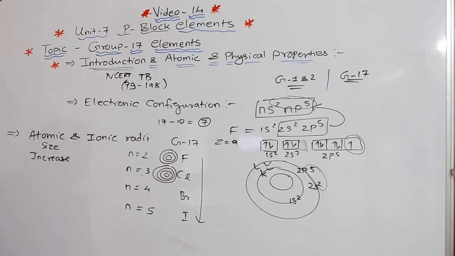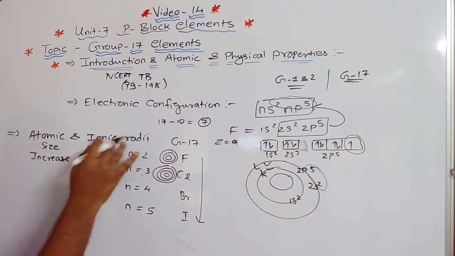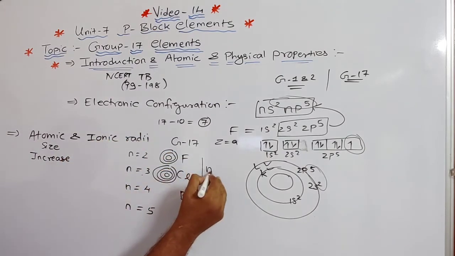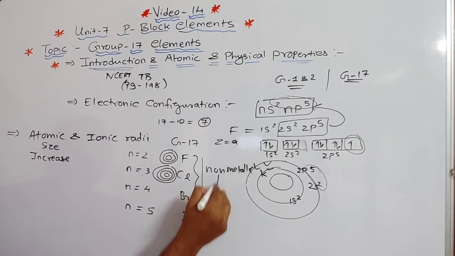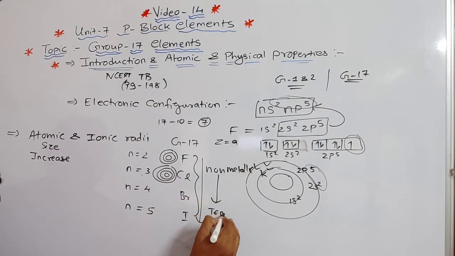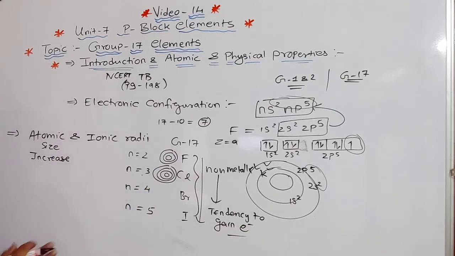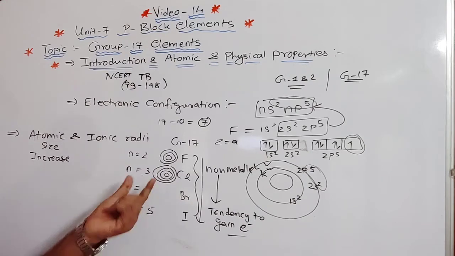And when we talk about ionic radii, we know ions are formed by gaining electron, because these are all non-metallic in nature, which means they have a tendency to gain electron. What do they have a tendency to gain? Electron, right? So when they gain or accommodate electron, obviously ionic size will increase. So here in your textbook it is given that halogens have the smallest atomic radii in the respective period due to maximum effective nuclear charge.